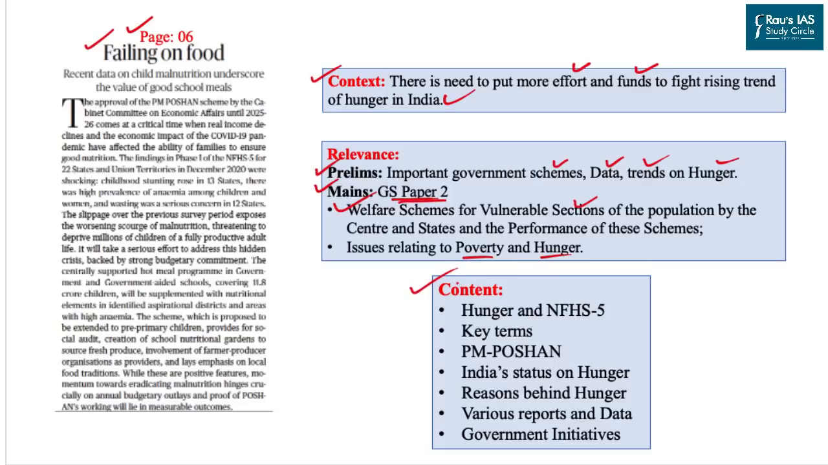The content for today's discussion would include hunger and National Family Health Survey 5, key terms which are used in the form of hunger and poverty, important provisions of Pradhan Mantri Poshan Abhiyan, India's status on hunger, reasons behind rising hunger in India, various reports and data, and lastly we will look into some of the government initiatives along with the way forward. And we will also go into one of the practice questions related to this topic.